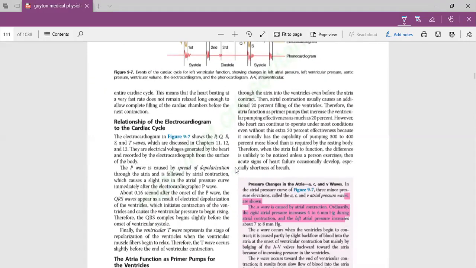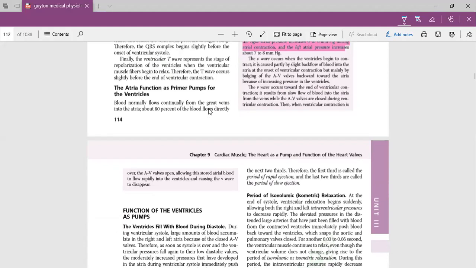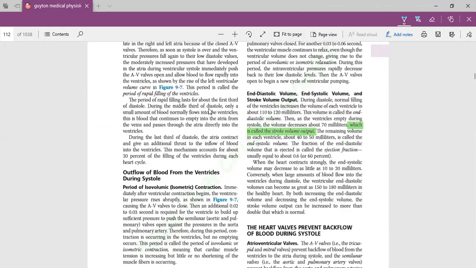So coming to the next point, these topics are related to the cardiac cycle. So now come to this topic. Up to here, the cardiac cycle will be complete. Now after this, this topic is also very important. These definitions are very important.